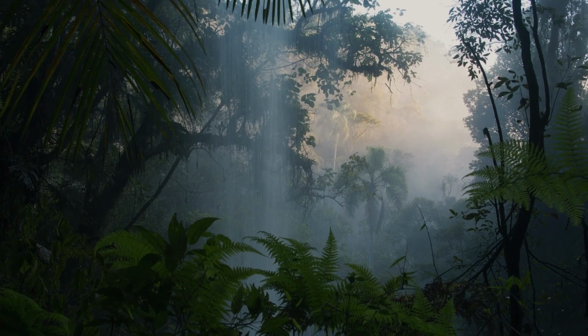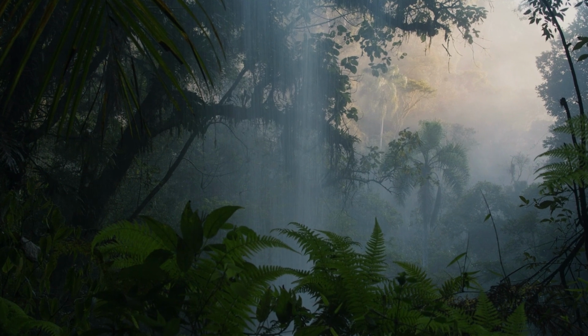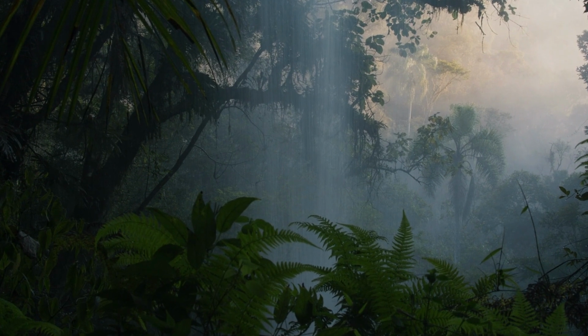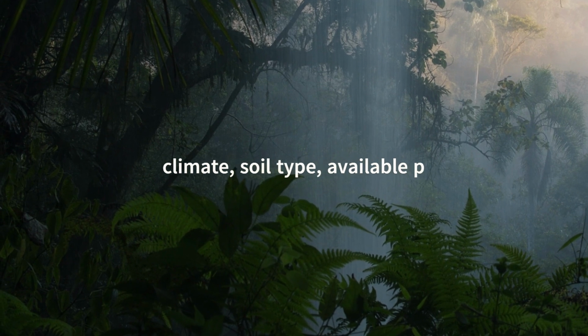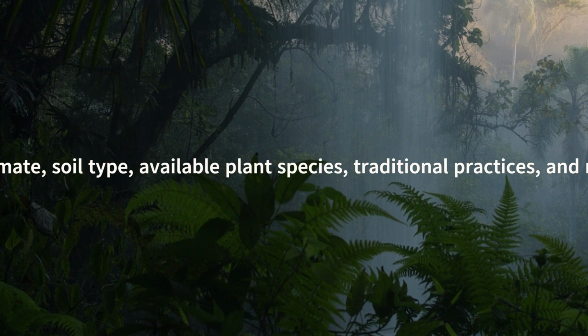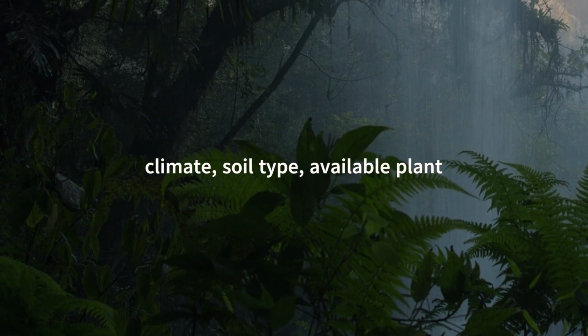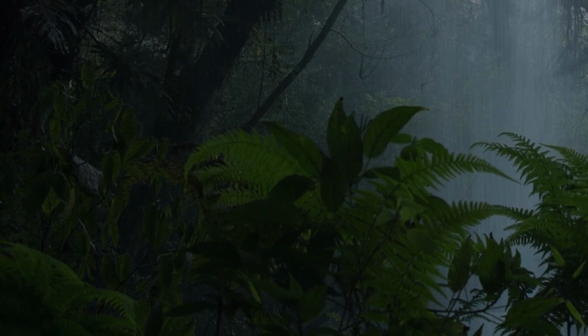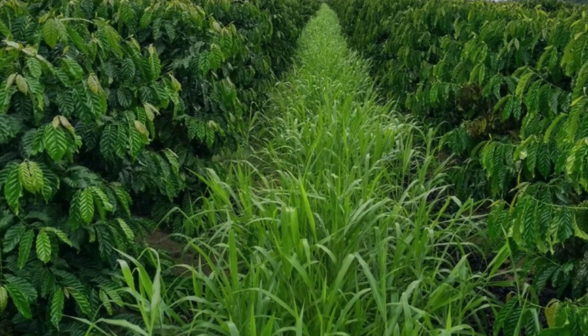Different agroforestry systems have emerged from the need to adapt cultivation to local conditions and the objectives of farmers and communities. Factors such as climate, soil type, available plant species, traditional practices, and market demand influence the structure and format of each agroforestry system. Additionally, the production focus can vary according to farmers' interests.